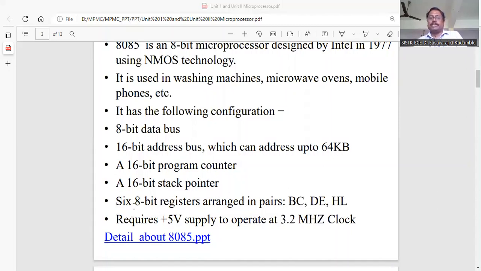Then we have six 8-bit registers: B, C, D, E, H, L. They are arranged in pairs, and you can use them in pairs also. Each register is of 8-bit capacity and holds 8 bits of data. It requires a plus 5 volt DC power supply to operate, and the operating frequency is 3.2 megahertz.